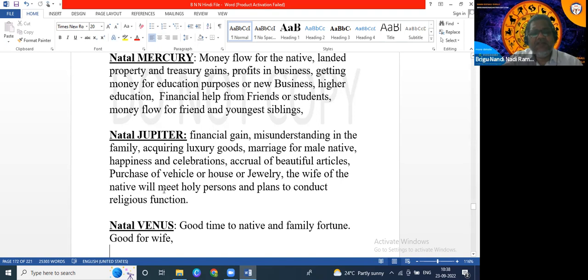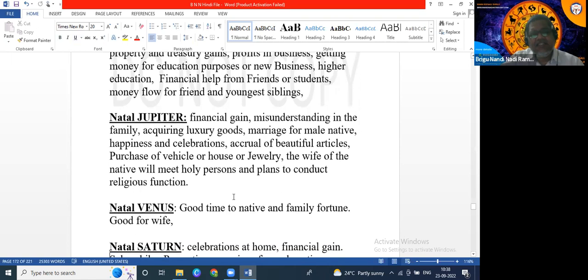The wife of the native will meet a holy person. Suppose the native is already married, his wife will meet a holy person. Jupiter is the guru, and she will conduct certain religious functions, satsanga in the house, on the advice of the guru. So the wife will become spiritual. During that month she will turn spiritual and conduct homas, japa and all this. Okay.